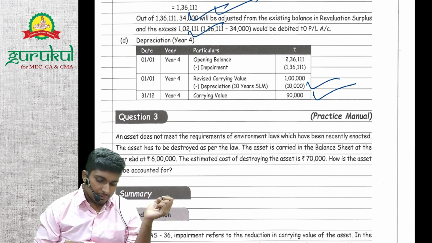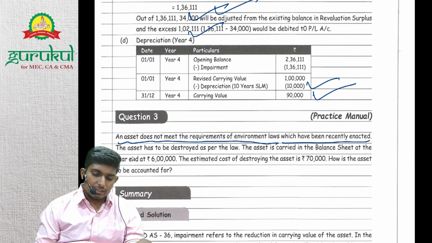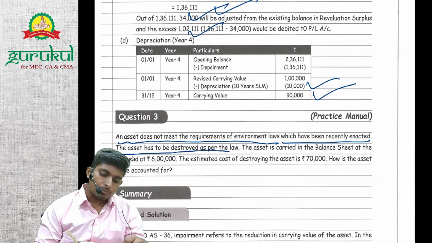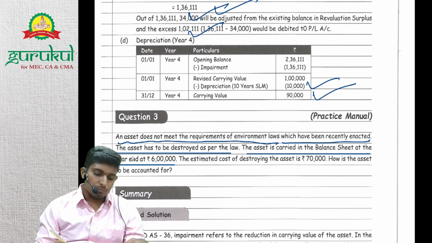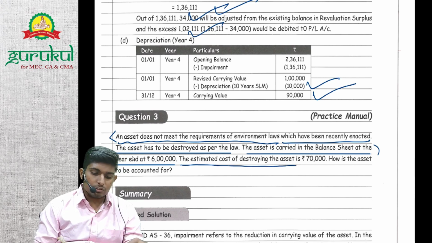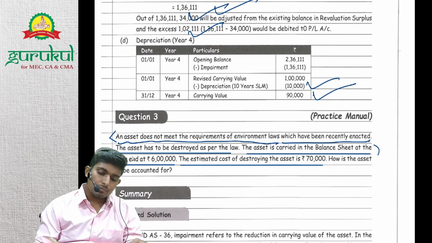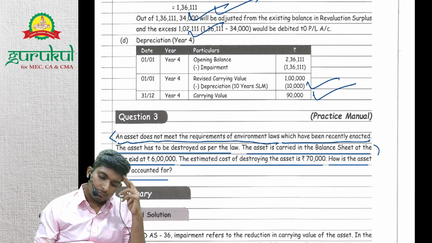An asset does not meet the requirement of environment laws which have been recently enacted, and the asset is destroyed as per the law. The asset is carried in the balance sheet at year end at 6 lakhs. So why have these two been given? Indicator for impairment, right? The estimated cost of destroying the asset is 70,000. How is the asset to be accounted for? How much is the impairment?